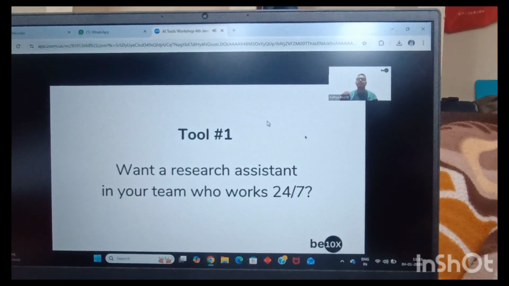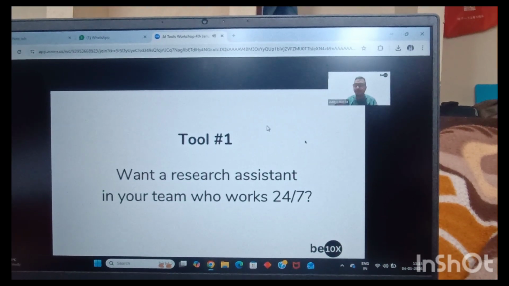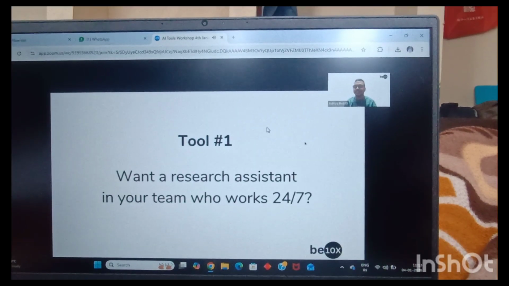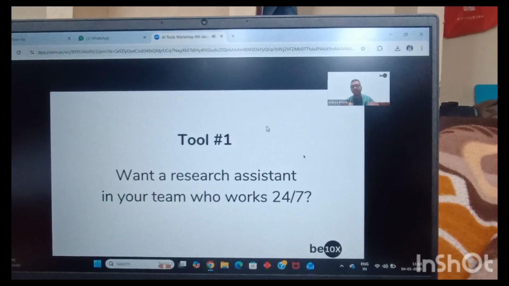Yourself, okay, under your team, who is like a research assistant for you, who works 24/7, and that too free of cost. You do not have to pay salary to this sort of a research assistant. How many of you would want something like that? Yes, yes. So guys, how can you go about doing it?